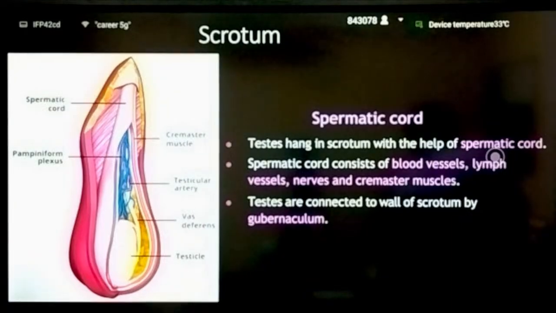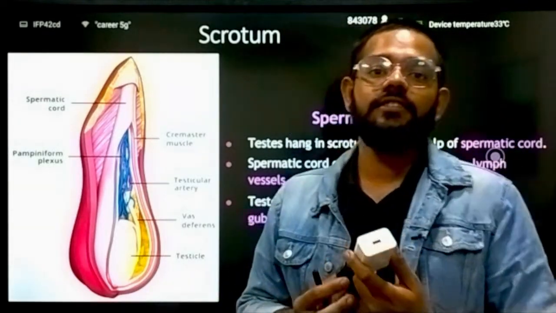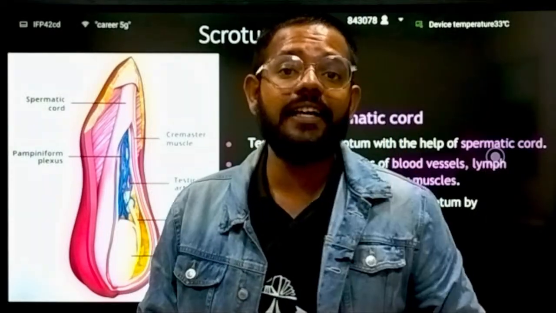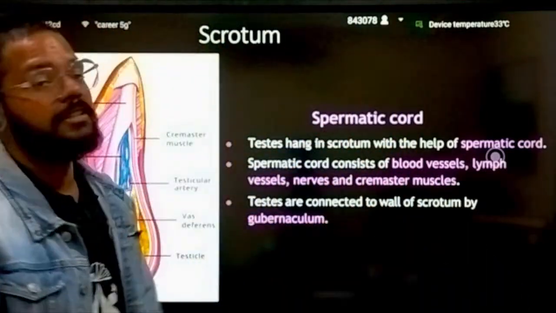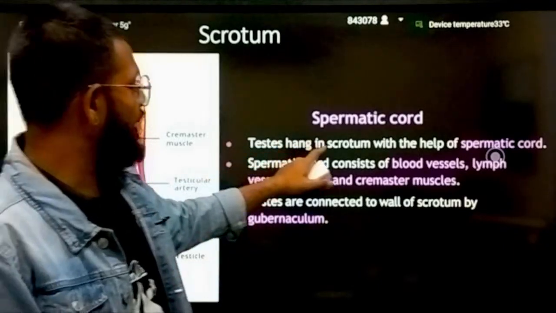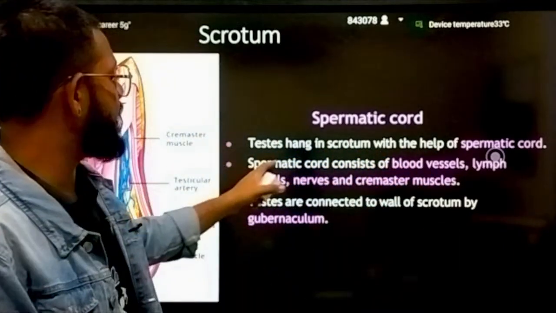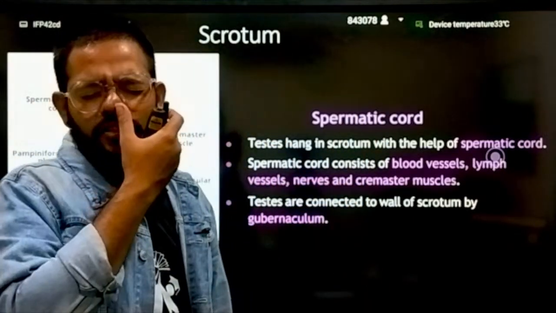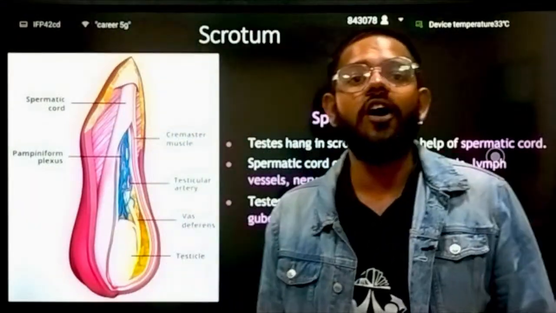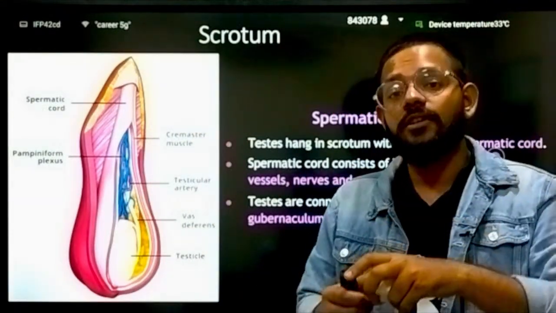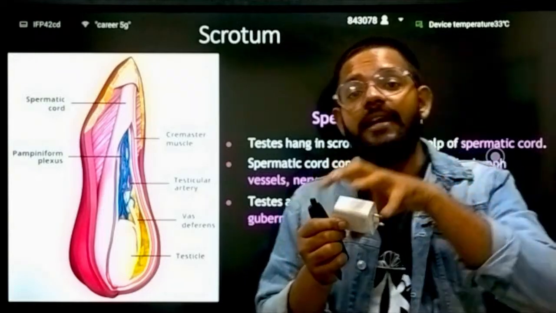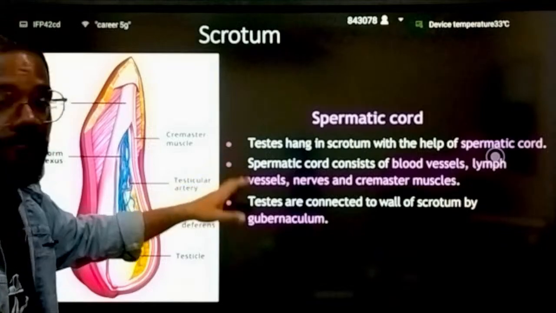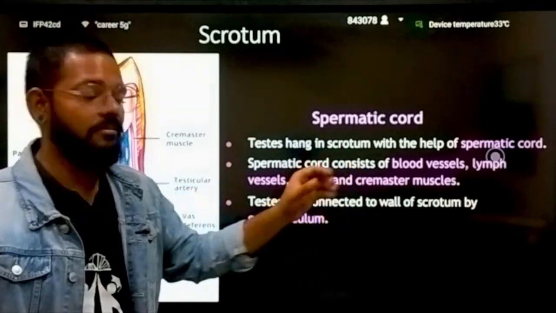Okay, we are live. So I said that this is your testes, and this thing is hanging with something inside your scrotum, and that is called the spermatic cord. Testes hang in the scrotum with the help of the spermatic cord. The spermatic cord consists of blood vessels, lymph, nerve supply, and the cremaster muscle. These are all rope-like structures, different ropes which support your testes and make them hang inside the scrotum.